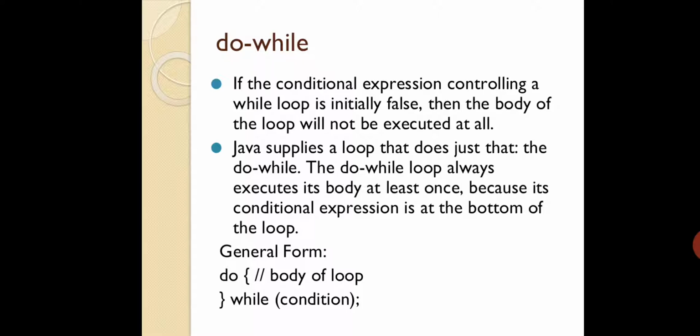It is frequently used, and usually do while loops are executed when you need to execute the first time. So first execution has to be done, then you are going to check the condition. Means definitely you can go for do while. What is the meaning of that? First execution has to be done and then you are checking the condition.